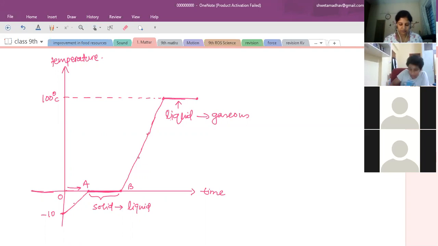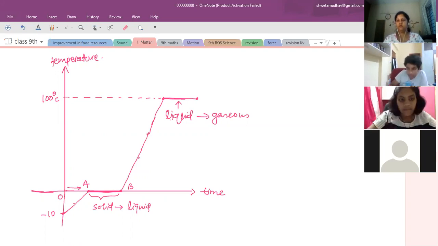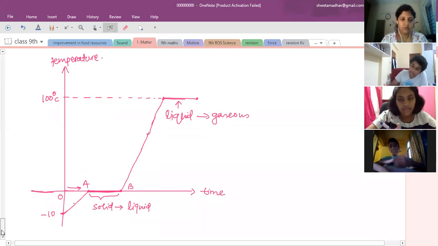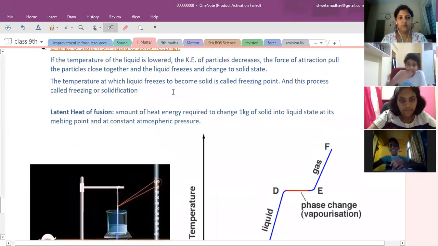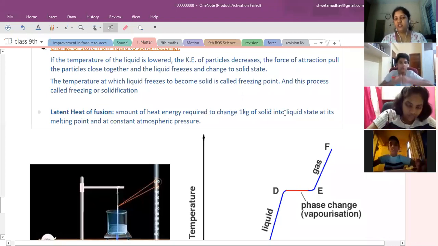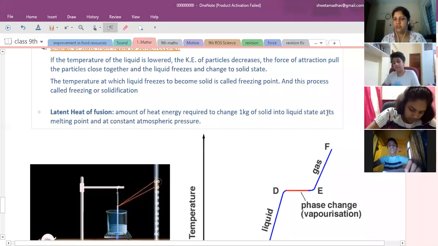Clear? Ma'am, can I repeat the definition? The amount of heat energy required to change 1 kg of solid into liquid state at its melting point and at constant atmospheric pressure.